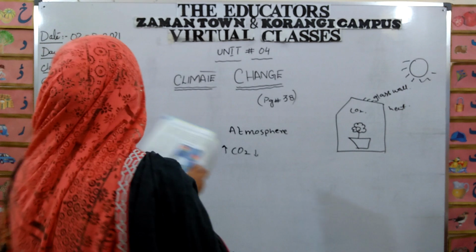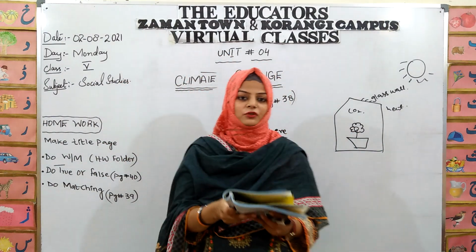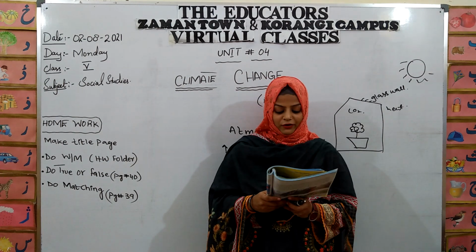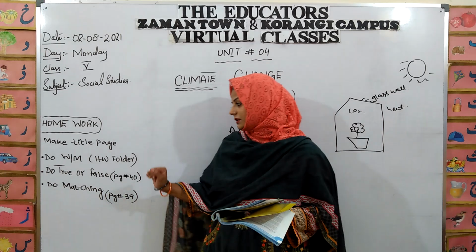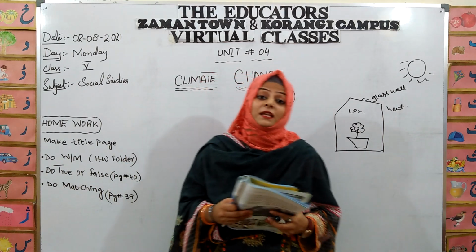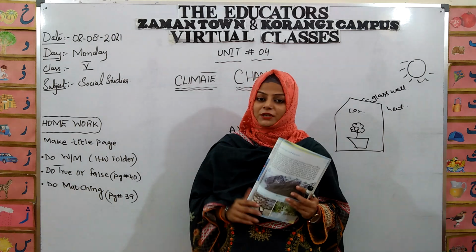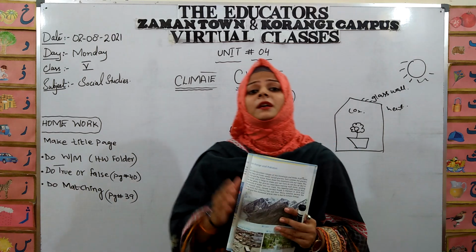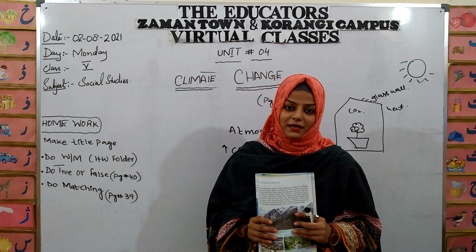After this, you have true or false from page number 40. So that is all about the matching, true or false and word meanings in your copy. Do all work in your copy from the book, with neat and clean handwriting.